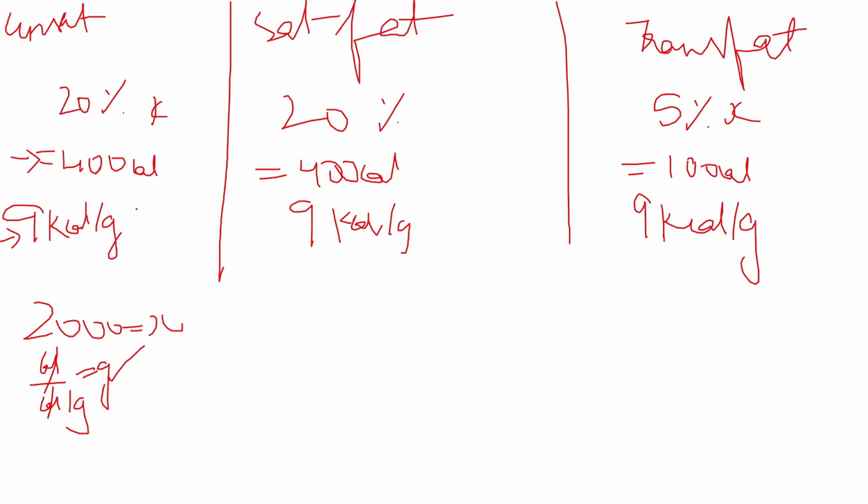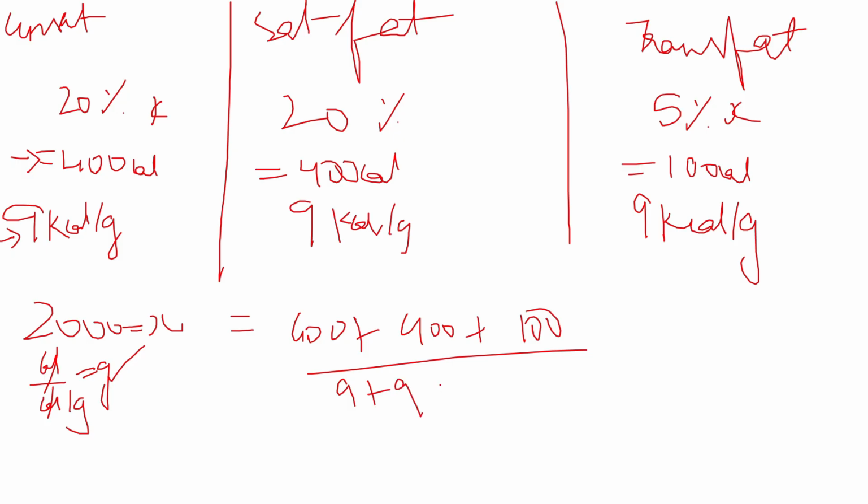So what is the major mistake which most of the students will commit? For finding out the grams, we'll first add all the energies, which is 400 for unsaturated, 400 for saturated, and 100 calories for trans fat, and divide by the energy density.